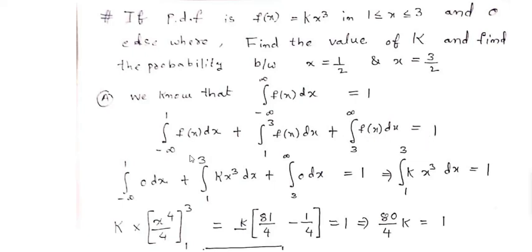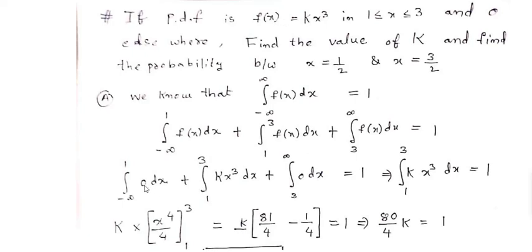Here x lies between minus infinity and 1, therefore clearly x is less than 1, outside of this interval. Outside of this interval f of x is defined as 0.